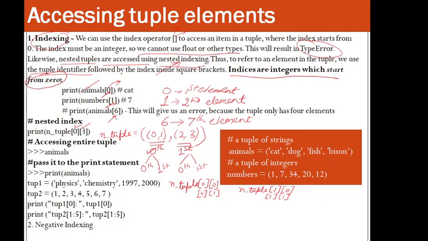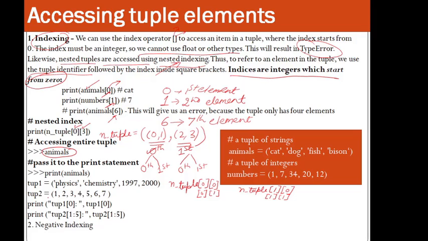If you want to access the entire tuple, you just mention the name of that tuple, and it will display all the elements onto the screen. Pass it to the print statement. So print animals, and you are printing the elements. Here we can see the example of tuple 1, tuple 2. We have taken the first tuple, second tuple, and now we are printing tuple 1, 0. So it will display physics. Then tuple 2, 1 to 5.